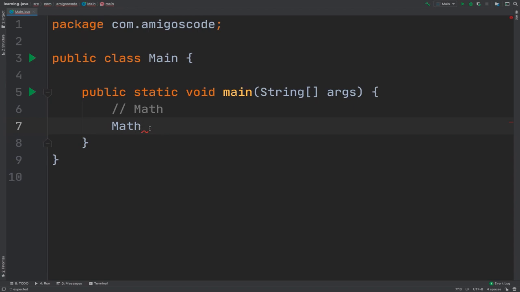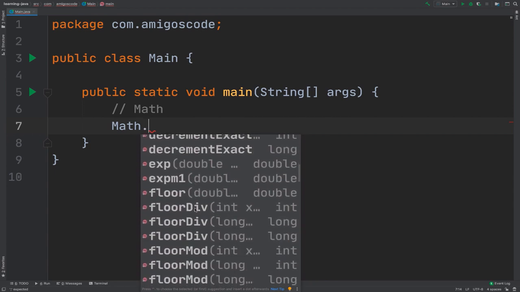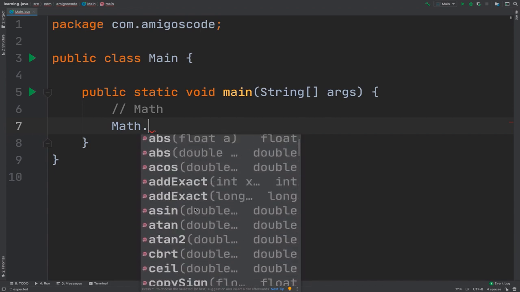Remember that I said that with these classes right here, we can invoke methods. So right here, if I say dot, you can see that we have a bunch of methods that allow us to work with numbers.